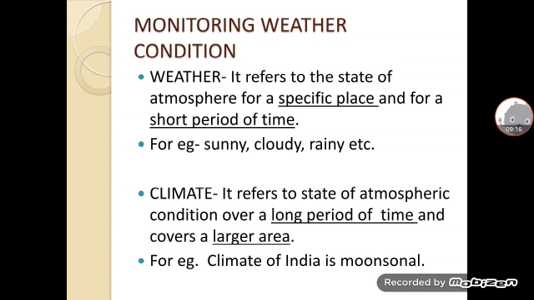Weather reports are given daily in the newspaper or radio or television, and they include all information regarding atmospheric condition like forecast of temperature, humidity, rainfall, wind velocity, sunrise, sunset, everything mentioned there. These are very useful for us in different ways, and we should make it our habit to read the weather report on a daily basis.